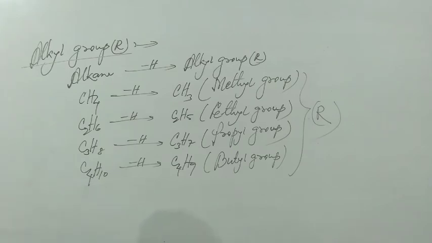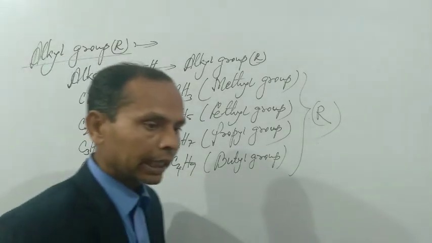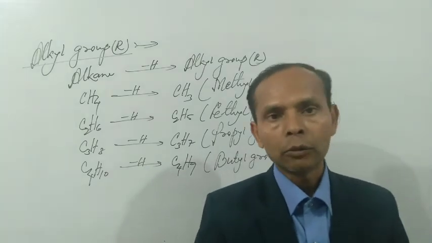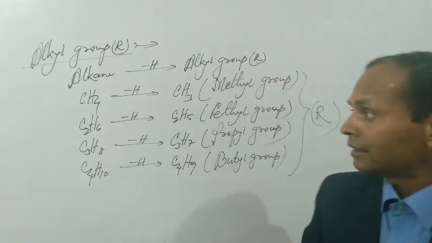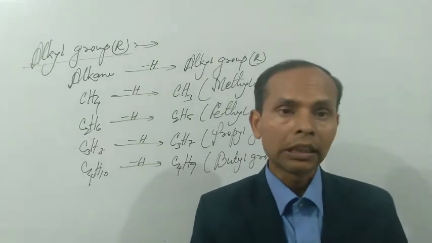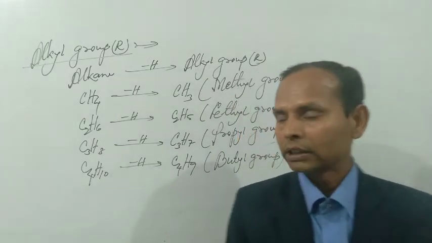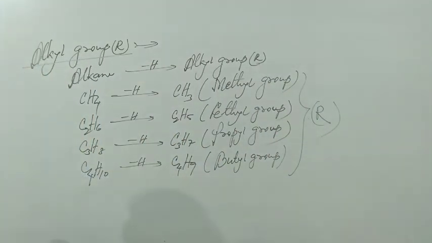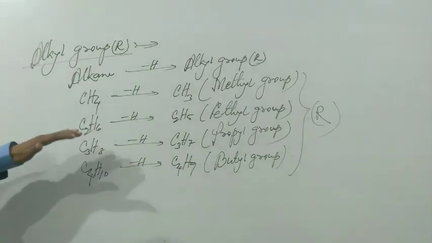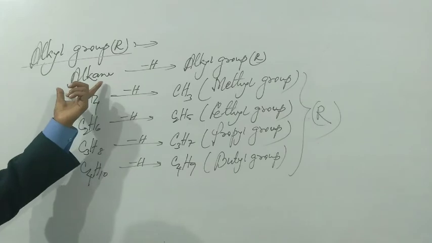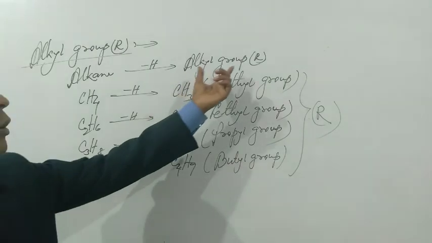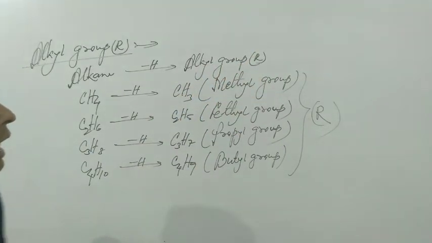So we can give the definition of alkyl group in this way. The group which is obtained by the removal of only one hydrogen atom from alkane is called alkyl group, and it is denoted by capital R. And this alkyl group will be linked with any functional group to form the majority of organic compounds. So it is necessary to know what alkyl group is and what is the function of alkyl group. In case we take an alkane member, one hydrogen can be removed from alkane. The group so obtained is called alkyl group, generally denoted by R.